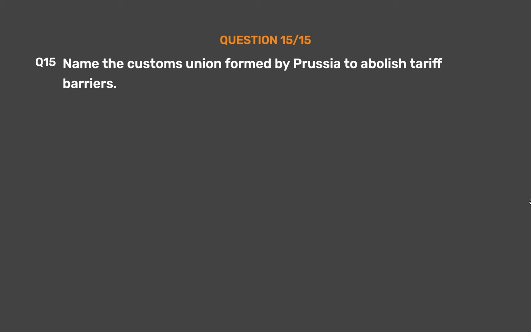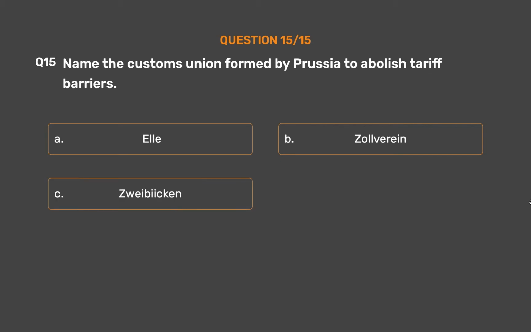Question number 15. Name the customs union formed by Prussia to abolish tariff barriers. Option A. Elle. Option B. Zollverein. Option C. Zweibecken. Option D. Tree.